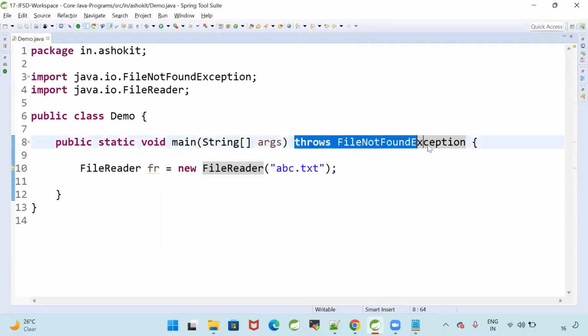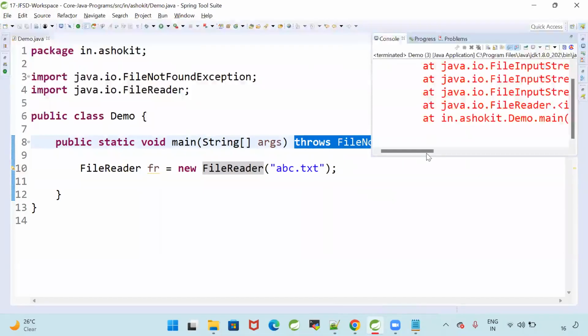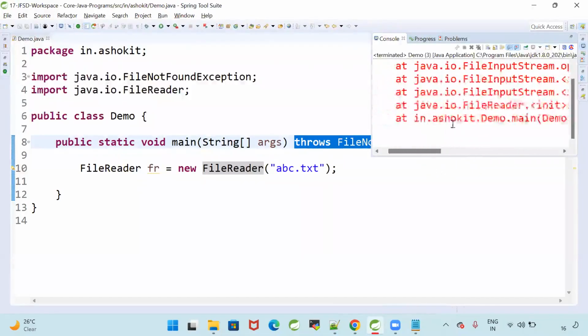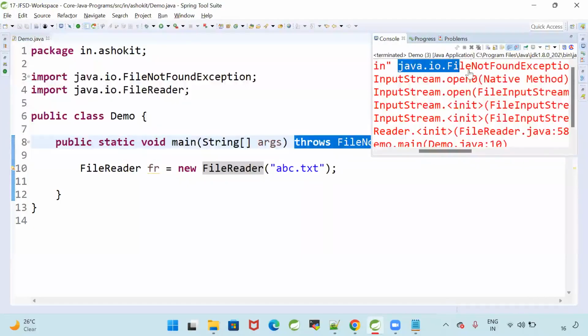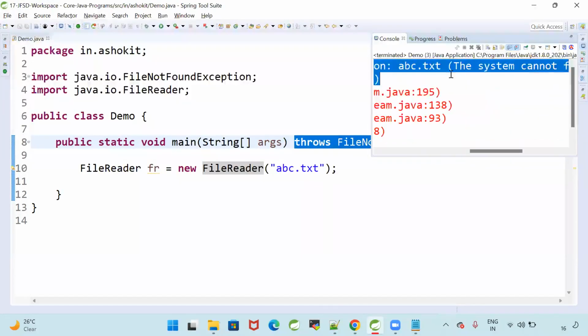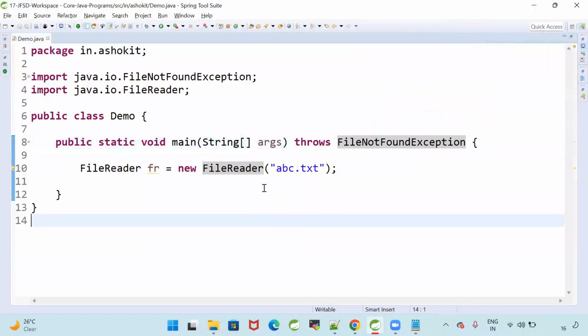Now I'm ignoring, but am I escaping from that exception, or is it occurring in the runtime? It is occurring in the runtime. In the runtime, I am getting java.io.FileNotFoundException. Exception identified at the compile time, but it is occurring at the runtime. Now tell me, what is the purpose of throws?